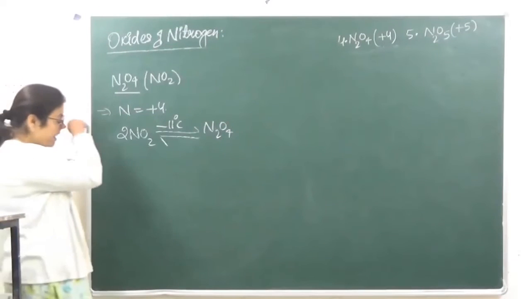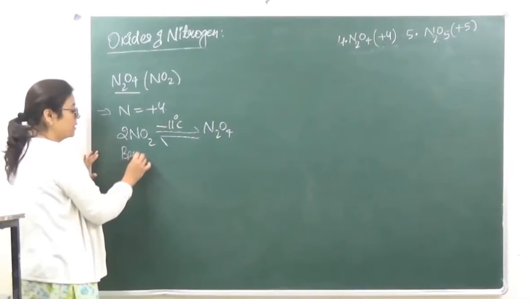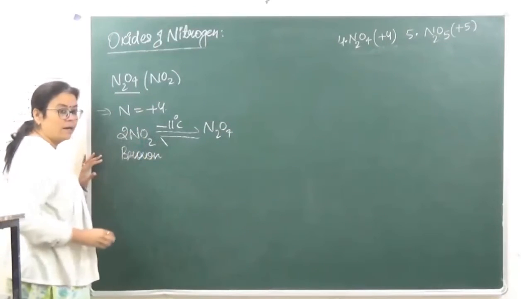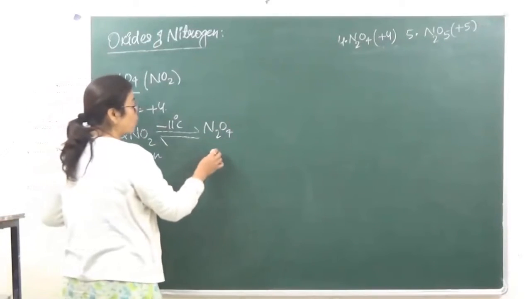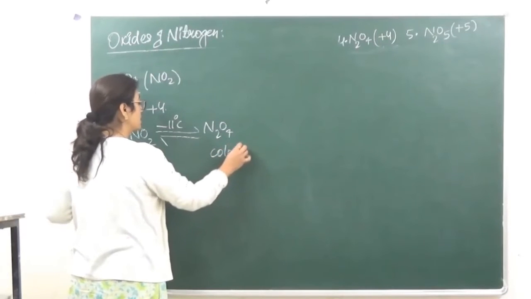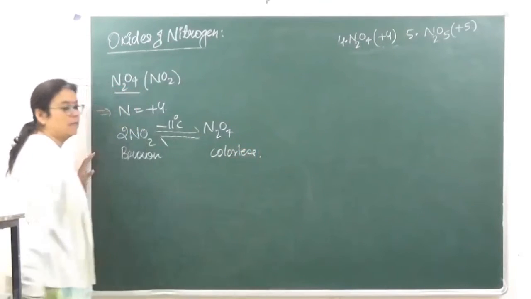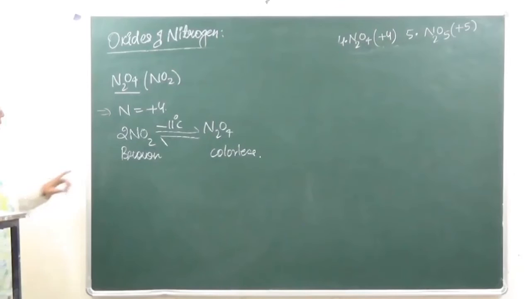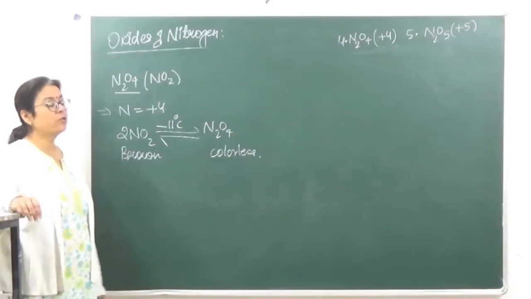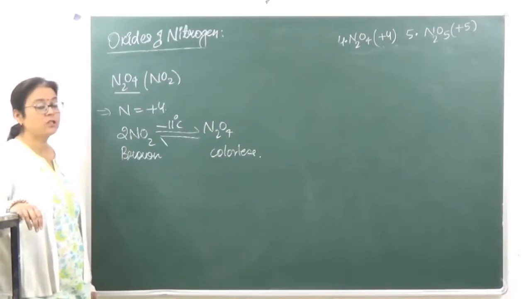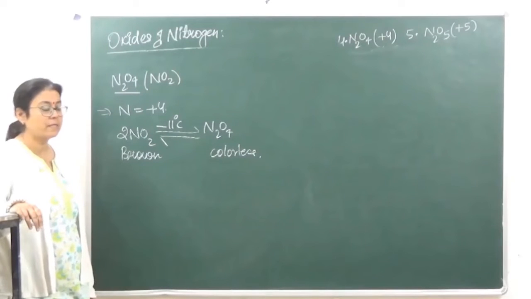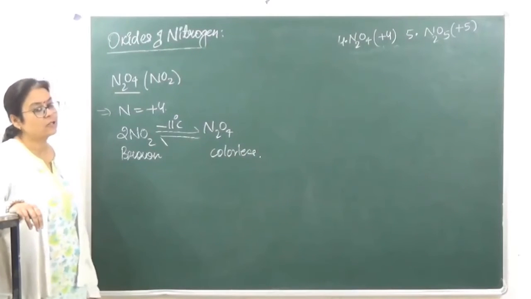Now over here NO2 is going to be brown in color, whereas N2O4 is colorless. Again, the brown color of this is going to be due to the presence of one unpaired electron, which we will do in its structure.